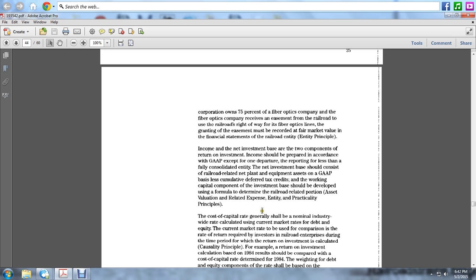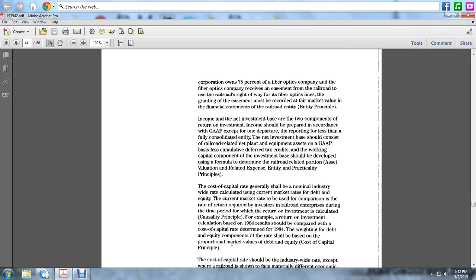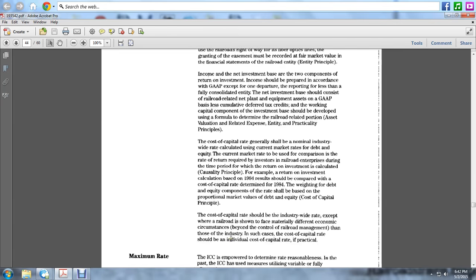The cost of capital generally shall be the nominal industry-wide rate, calculated using the current market rates for debt and equity. The current market rate should be used in comparison as the rate of return earned by the investors in the railroad enterprise during the period for which the return on investment is calculated, by the causality principle. For example, a return on investment calculation based on 1984 should be compared with the cost of capital determined in 1984. The weights of the debt and equity components of the rate shall be based on the proportional market values of the debt and equity: the cost of capital principle.